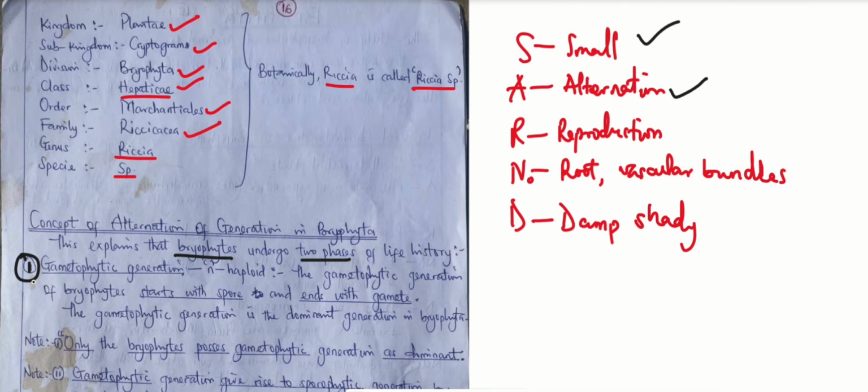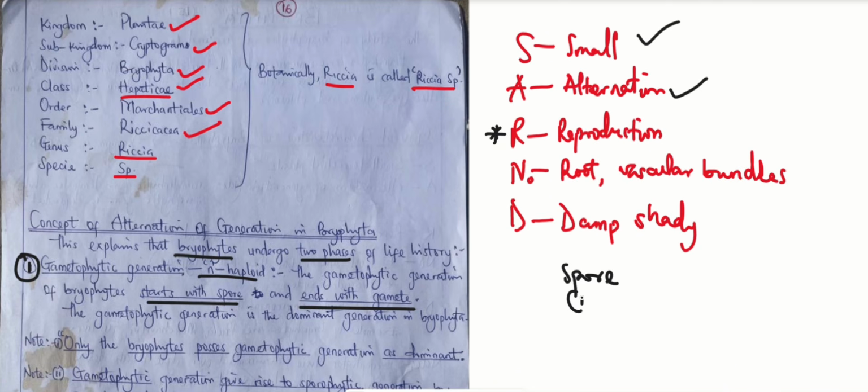Now, one other thing that this concept of alternation of generation explains to us is the reproduction. Whenever you're dealing with the life cycle of a particular plant, you are also talking about reproduction. The life cycle sometimes or most times explains the reproduction. So the gametophytic generation that they undergo is haploid. But don't forget that the gametophytic generation is all about the production of gametes. It starts from spore and ends with gametes. So if the gametophytic generation would start, it must start with a spore.